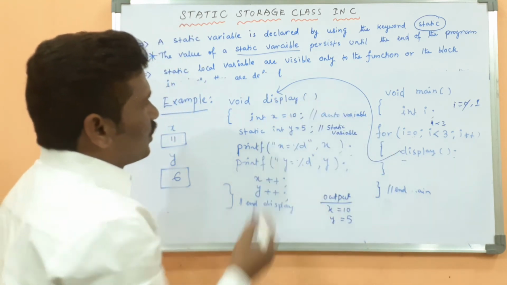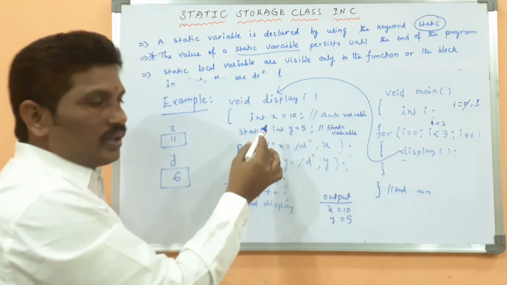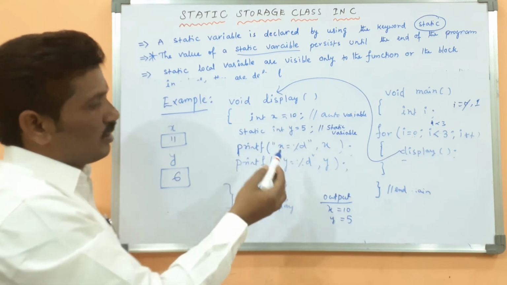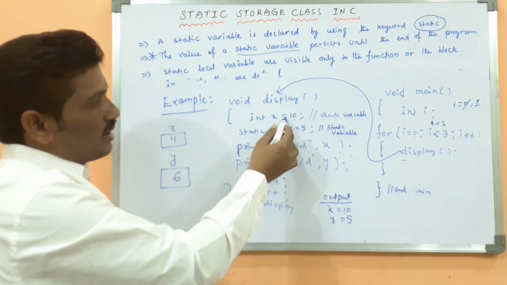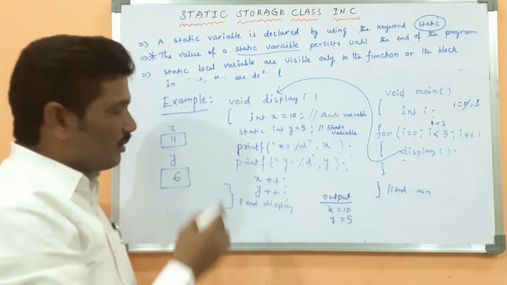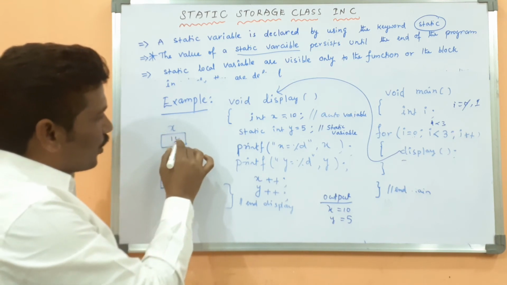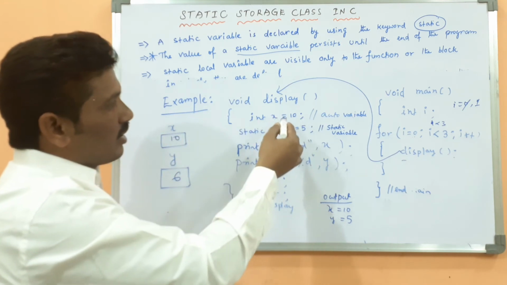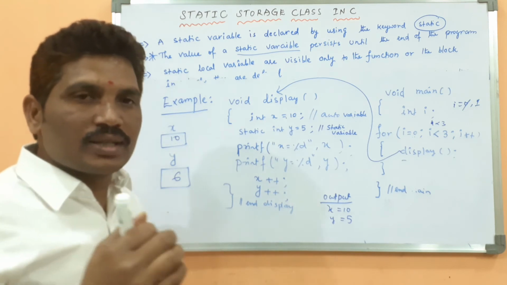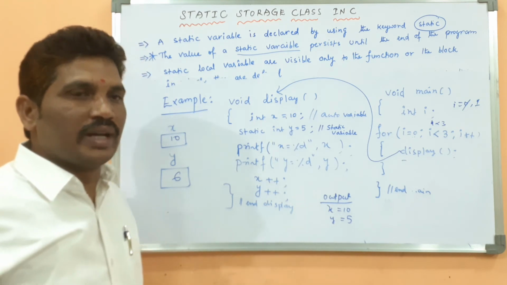Then again it comes to here. Again, x value is what? Again int x value is declared, but x value is reset. Because it is a local variable, what is the scope and visibility of the local variable?